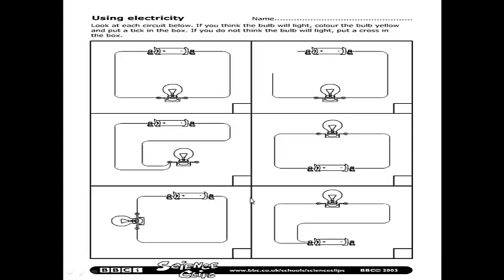It will work. Here, two sides of the battery, two sides of the lamp, complete closed circuit. It will work. Tick and color the lamp in yellow. This is a complete circuit without any gaps. Oh, the wire is not connected to the two sides of the battery, so it will not work. Cross it.